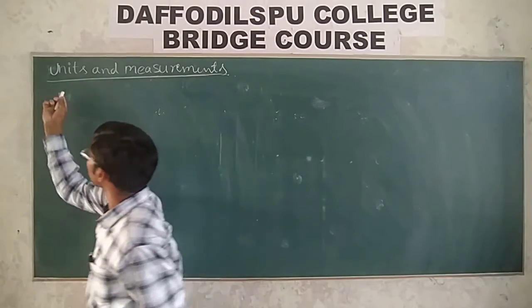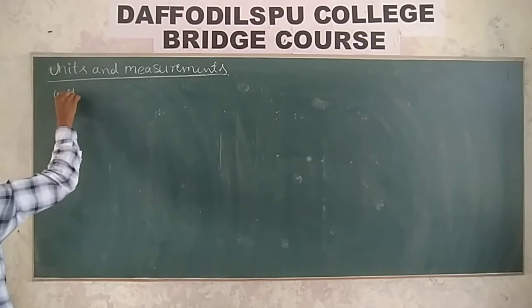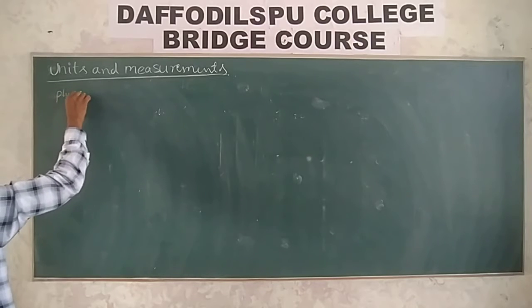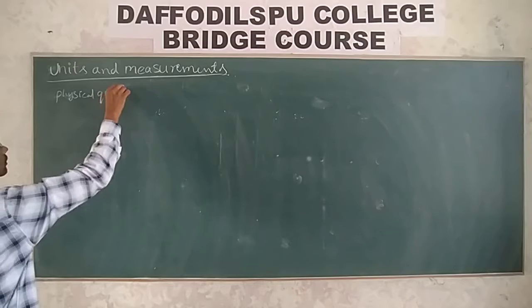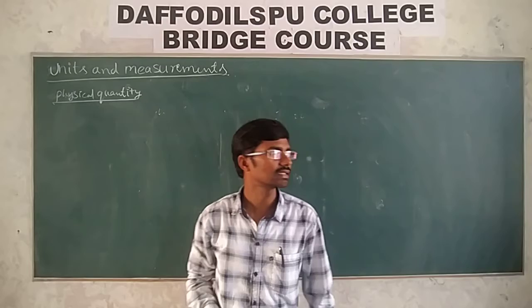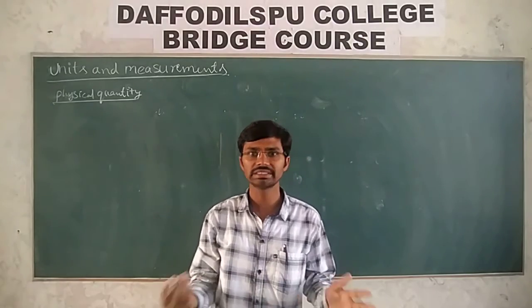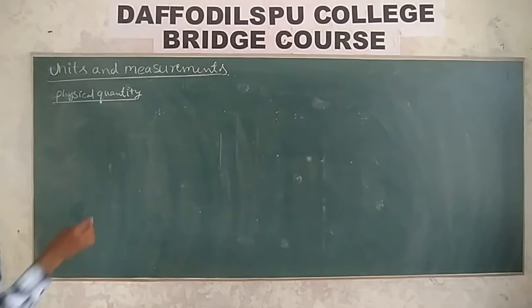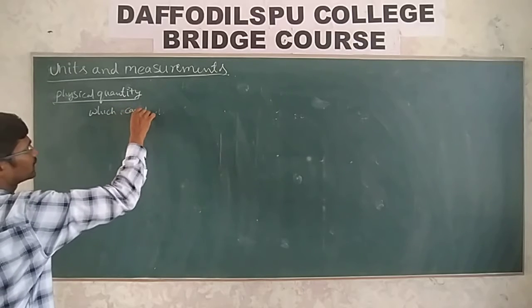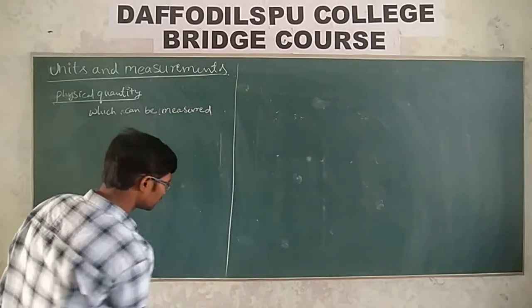First of all, let me tell what is a unit. What do you mean by the physical quantity? Physical quantity represents a quantity which can be measured. Anything you take which can be measured is nothing but a physical quantity. What can you measure?